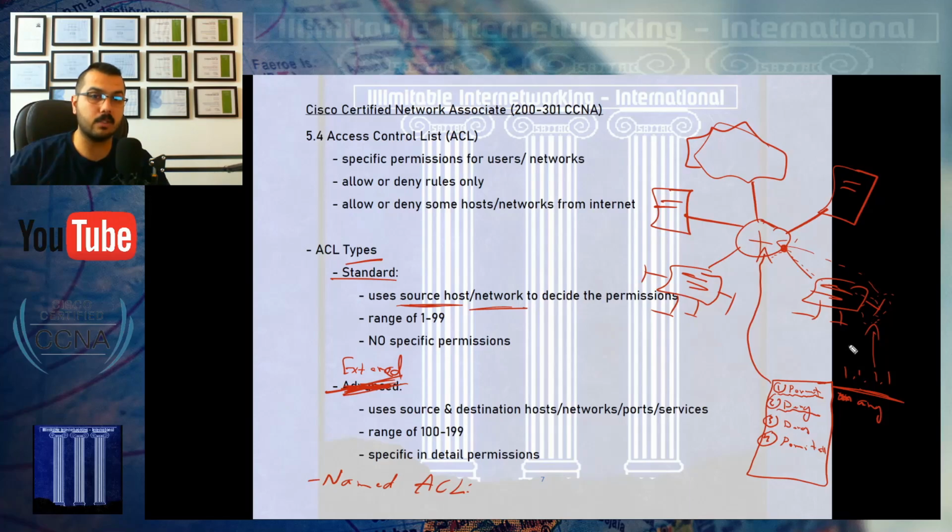The router sees rule number one, permit 1.1.1.1 for doing anything. Okay, that's it. You are permitted. The router will close the list and you can go and do whatever you like. Imagine that. But rules number 2, 3, and 4 are all talking about denying 1.1.1.1 from reaching the server, from reaching the internet, from reaching the network of the HR, etc. You can see that this is a big problem.